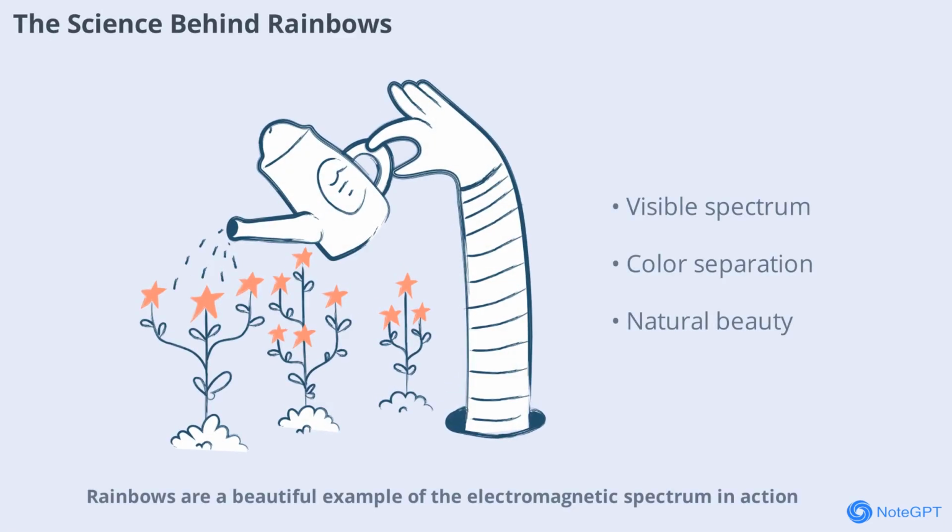Rainbows are a beautiful example of the electromagnetic spectrum in action. When sunlight passes through raindrops, it's split into its component colors, each a different wavelength of visible light. This natural phenomenon shows how the spectrum creates the vibrant world we see. Next time you spot a rainbow, you're witnessing the magic of light and physics.